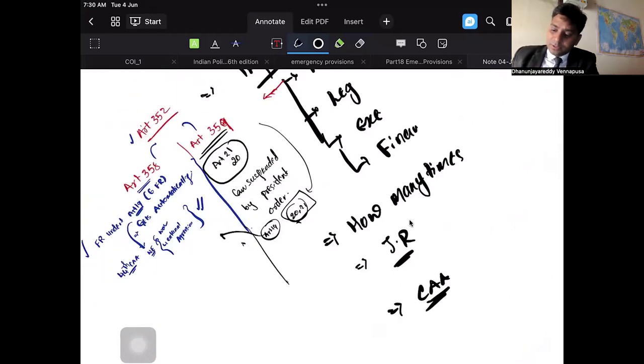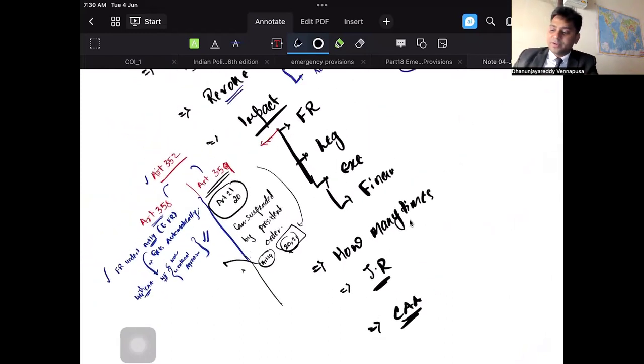Now look at this. These are the two provisions that you have to remember on fundamental rights. Only two things: fundamental rights are going to get impacted under Article 358 and Article 359. Article 358 says all fundamental rights are going to get automatically suspended, whereas the 44th Constitutional Amendment said that it can be suspended only during war or external aggression, not because of armed rebellion. Article 359 says that except Article 20 and 21, all the other fundamental rights can be suspended by using the so-called presidential order.